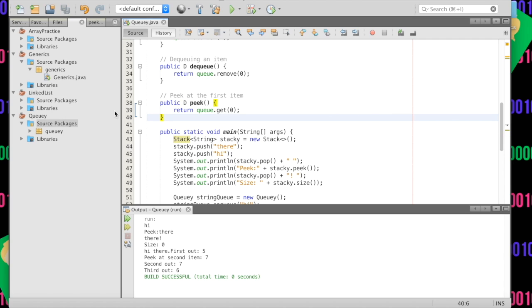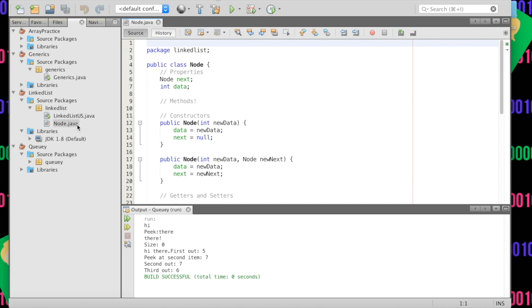And so we did this for our queue, but can we do it for our linked list? Well, we can. If we go to our linked list node first, because if you remember, a linked list is like a series of nodes. Each node has a data and a next. Here we automatically said our data was an int, but we can actually make it of type D. And we have to make sure that our nodes are of type D.